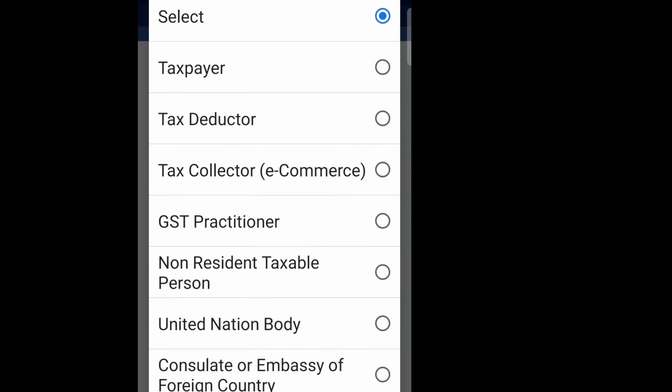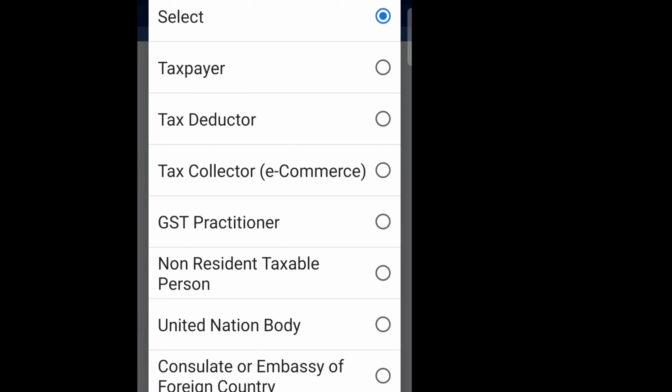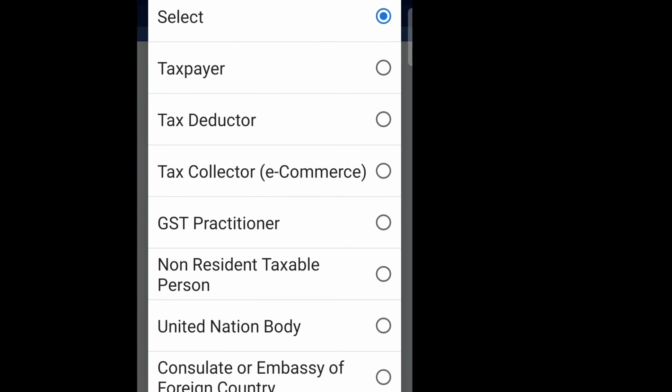Then there is United Nations body and consulate or embassy of foreign country. I previously mentioned this. A consulate or embassy of a foreign country will get a unique identification number. To get the unique identification number, they also have to apply for the UIN by using this procedure. Then there are other notified persons and non-resident online service provider, which is applicable for OIDAR services.